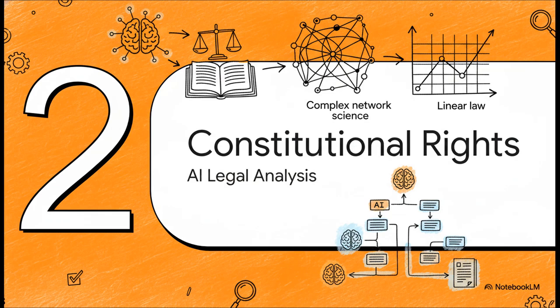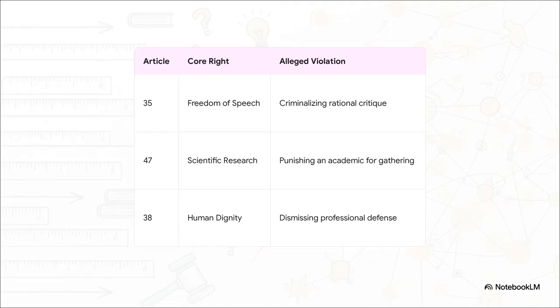Section 2. Constitutional rights examined. What's really fascinating is how various AI models analyzed the specific charges against fundamental constitutional texts. The AI neutrally maps out the tension between the legal charges and these core rights. As the sources outline, Article 35 guarantees freedom of speech, which the models suggest is directly in tension with criminalizing the forwarding of political cartoons and critiques.